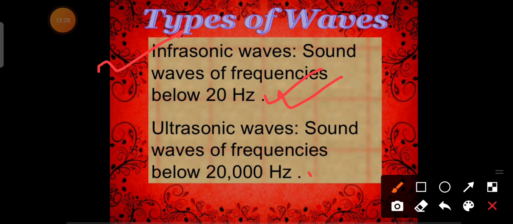Ultrasonic sound means those waves which have frequencies greater than 20,000 hertz. One use of ultrasonic sound is that previously it was used to detect the gender of the baby.